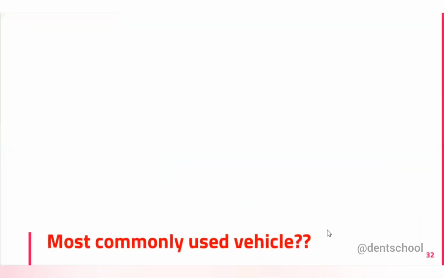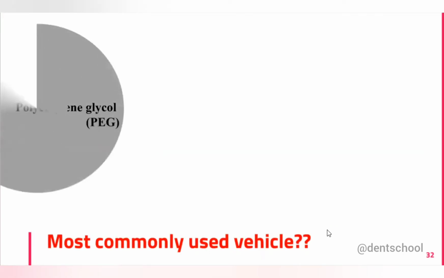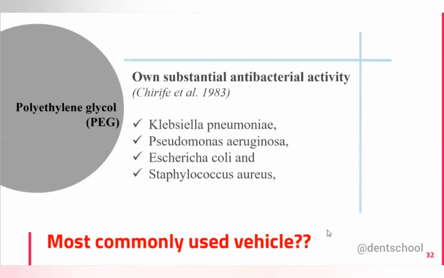Now, which of these vehicles is the most commonly used? I'm talking in general, not about calcium hydroxide. The most commonly used one is polyethylene glycol because it has low toxicity, it is highly soluble in aqueous solution also, and it has its own substantial antimicrobial activity against bacteria. So indirectly, it will potentiate the action of your intracanal medicament. So the most commonly used vehicle in general is polyethylene glycol.